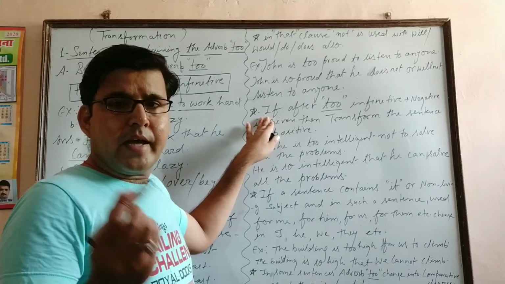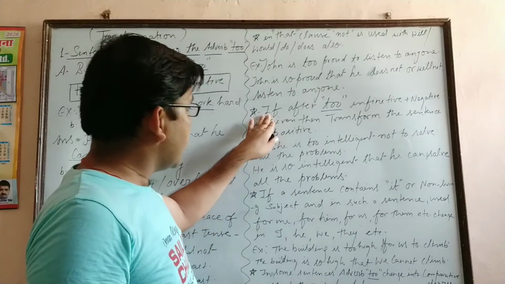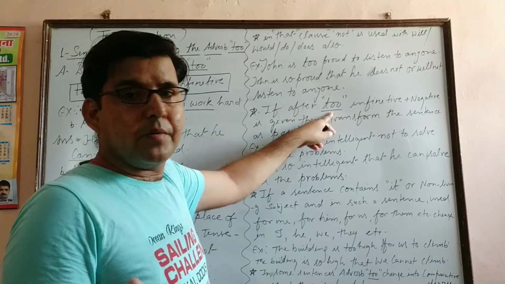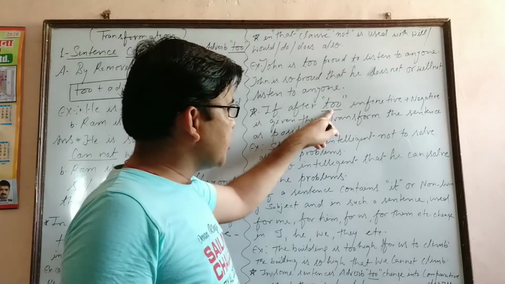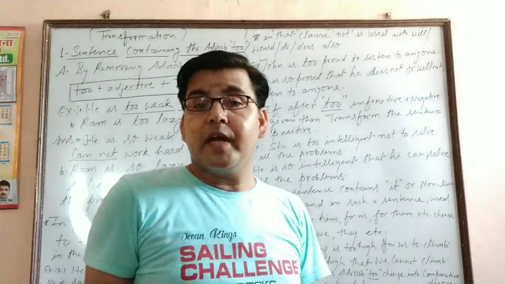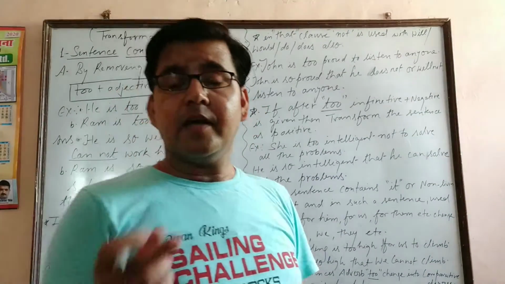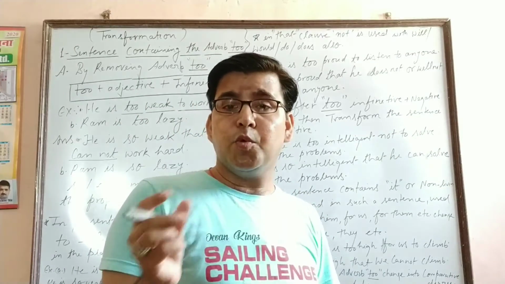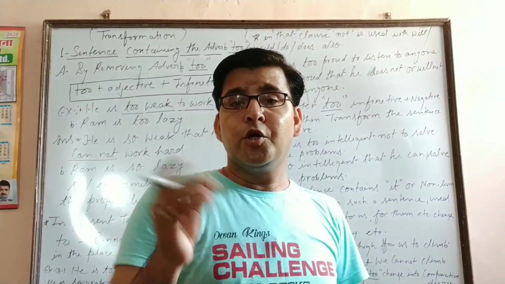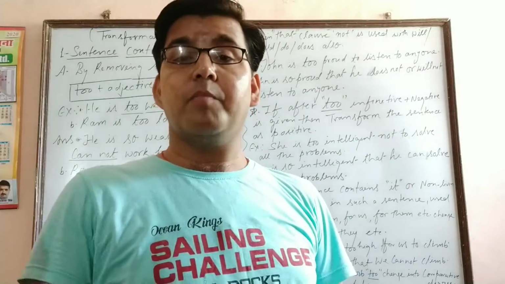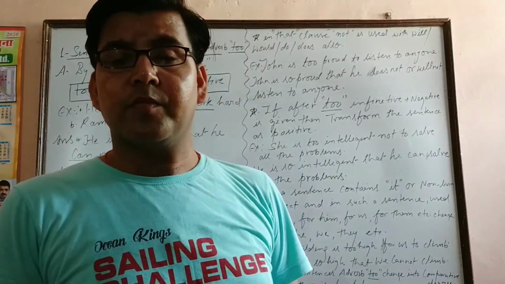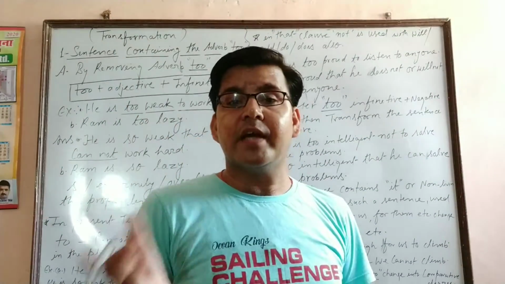Next important thing is, if after adverb too, अर्थात too के बाद में, infinitive negative is given. कभी कभी infinitive negative दिया होता है, like he is too intelligent not to solve all the problems. Not to solve, not to go, not to do.